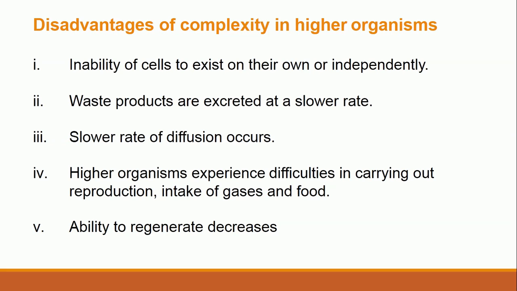Number 2, waste products are excreted at a slower rate. You cannot easily remove waste. If you look at a human being, for example, it takes a very long time before waste products are formed in our body and of course excreted. Number 3, a slower rate of diffusion will also occur. The rate at which diffusion takes place in the body is slowed as organisms become more complex in structure and form.